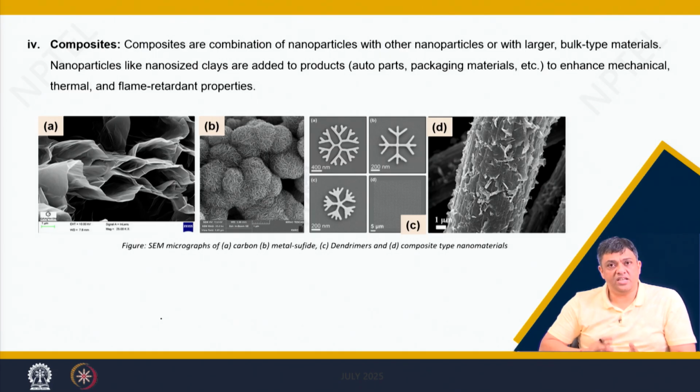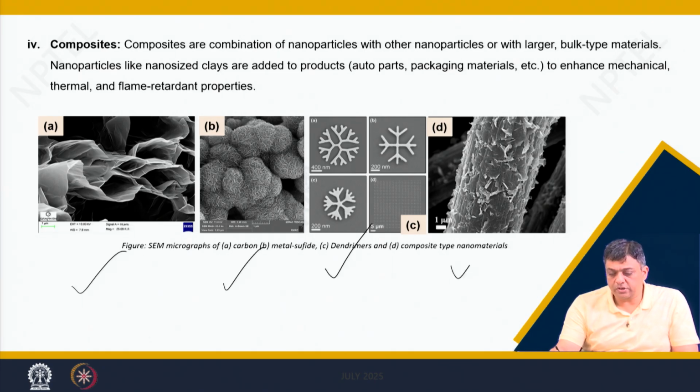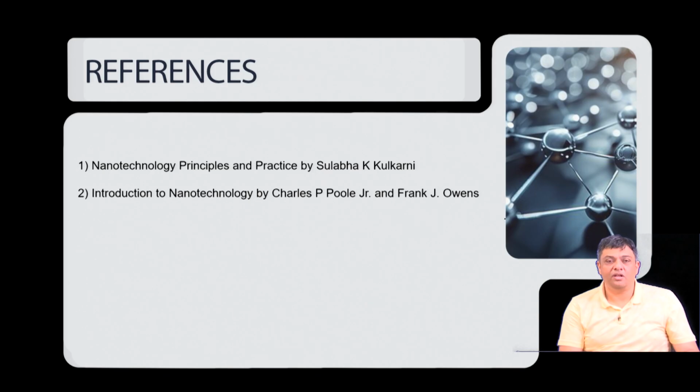As we had discussed earlier, we have composites, which are a combination of nanoparticles of different shapes or sizes of the same material or different dissimilar materials, and they have properties other than that of the constituents, but the constituents do not lose their identity. So, you can have various composites and they have very different properties from the constituents.